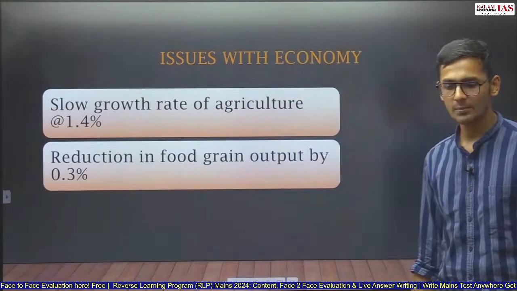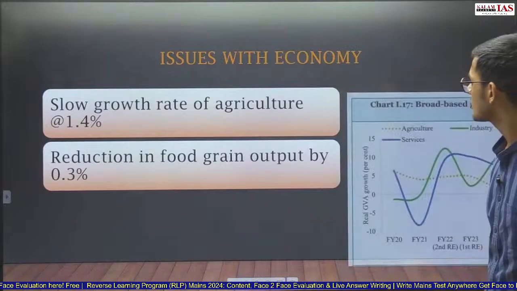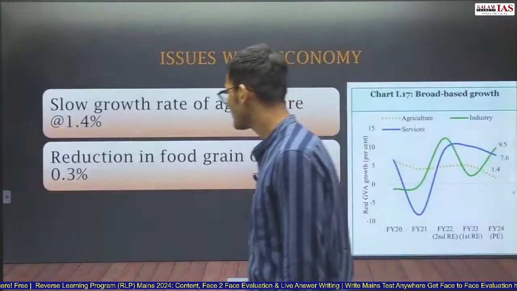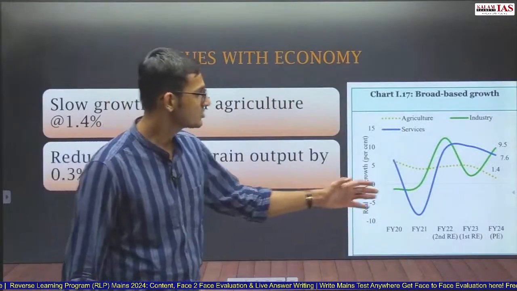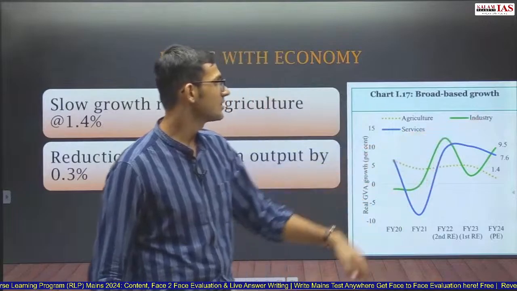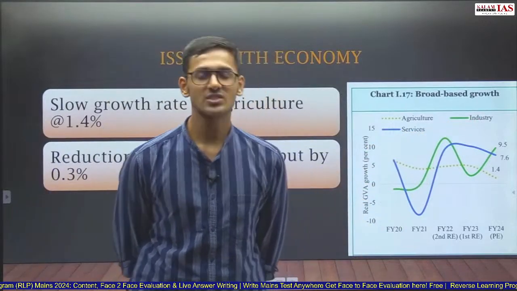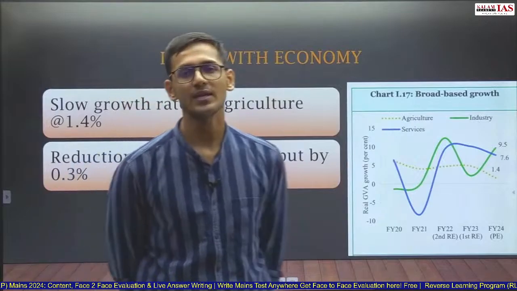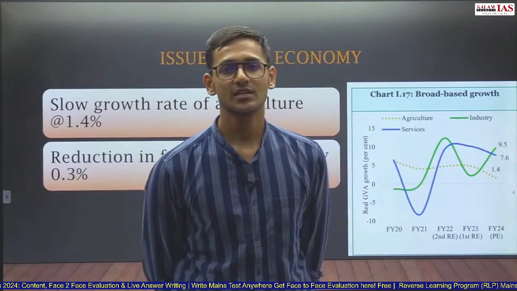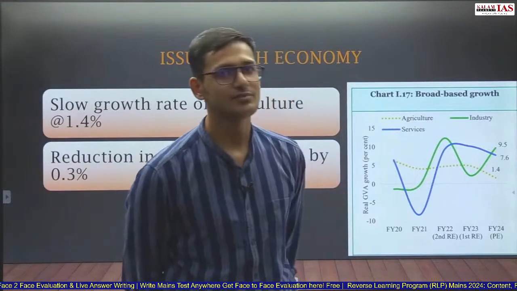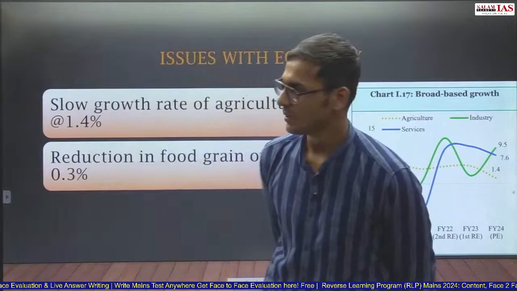So this has happened after many years. Slow growth rate of agriculture, whereas the service sector has grown by 9.5%. Agriculture grew by just 1.4%. Service sector grew by 9.5%. So this shows the divergence, the increasing inequality in India: the agriculture sector employs around 46%, with respect to the service sector, which employs only around 30% of the population.